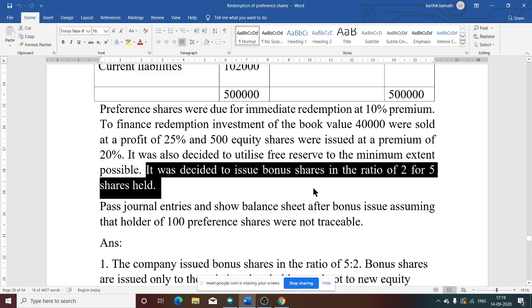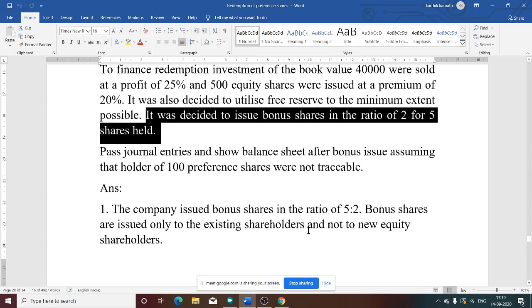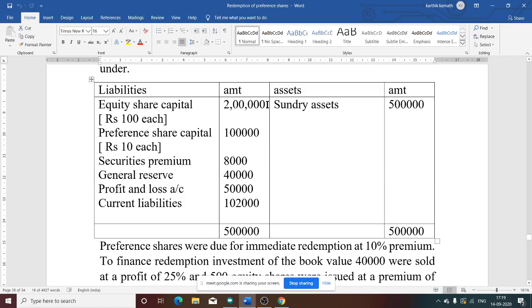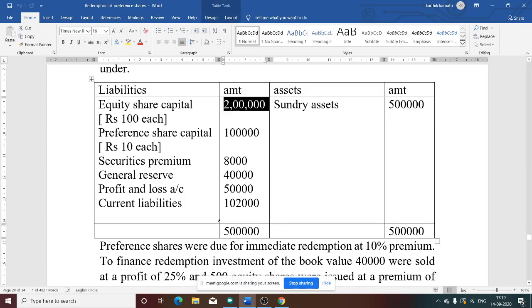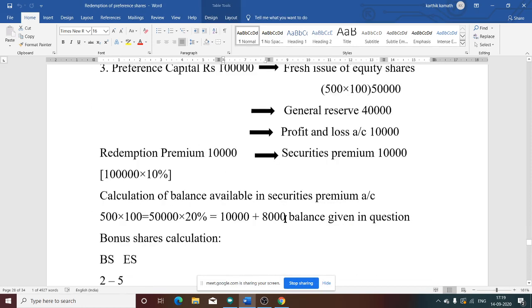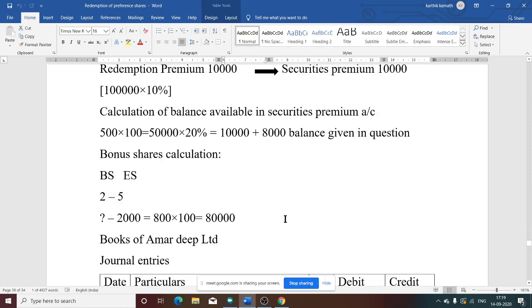So here, 2 for 5 shares means for what type of shares? First we need to see. These bonus shares are issued only to the existing shareholders and not to the new equity shareholders, which means bonus shares are issued only to the equity shareholders. So to calculate the number of existing equity shares, 2 lakh divided by 100 gives the number of shares. The number of shares is 2000.